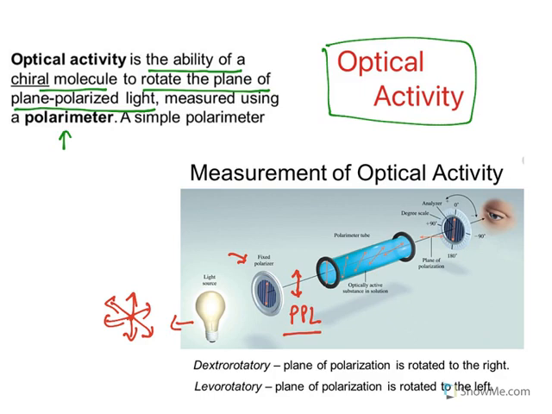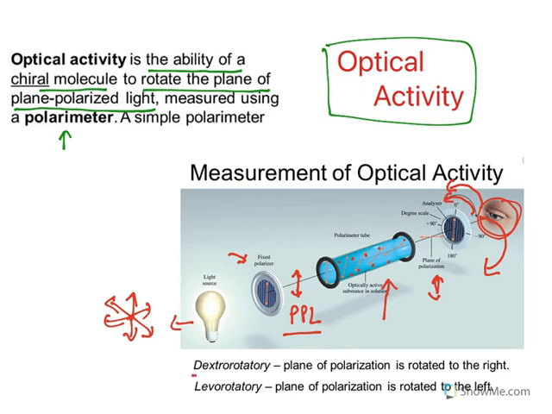Now, this plane polarized light is sent through a sample. This is a container which contains our sample. When it is sent through the sample, the direction of this plane polarized light is changed. In some molecules, the direction moves to the right side. In some molecules, the direction moves to the left side. When you observe from here, you can see the direction is moved.